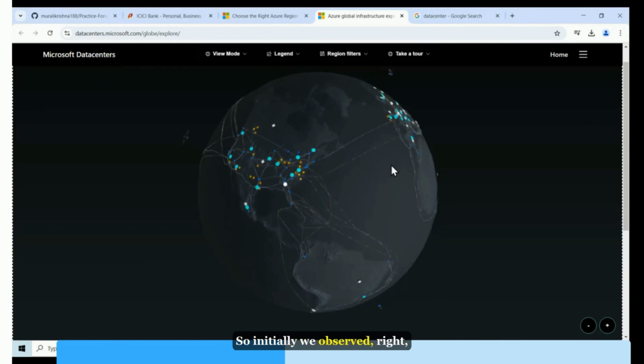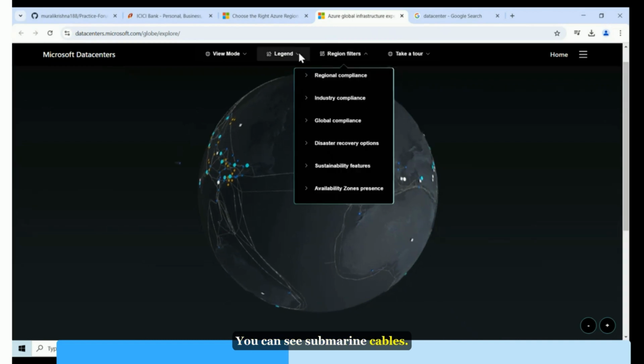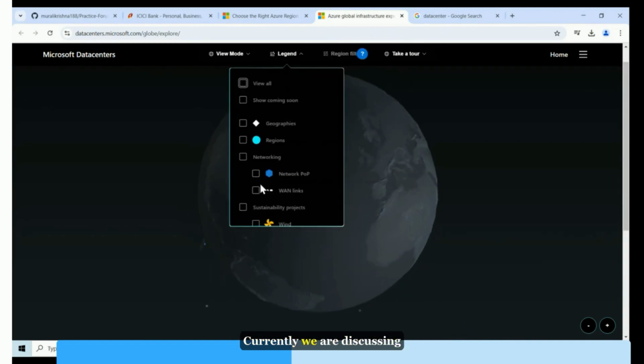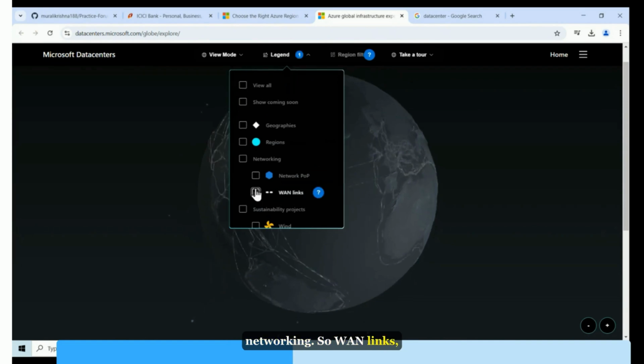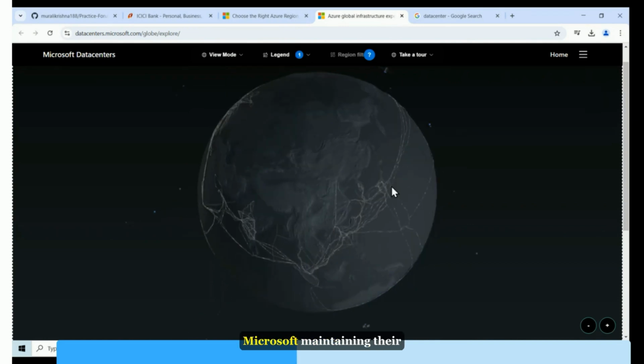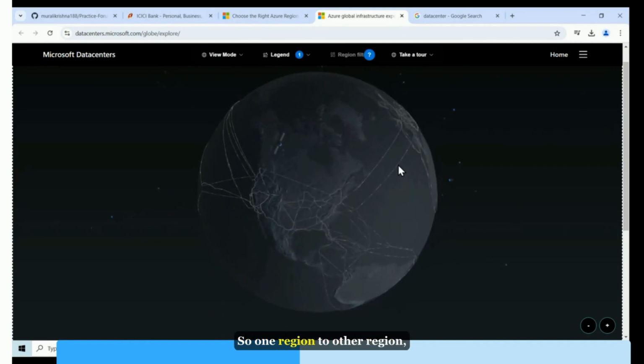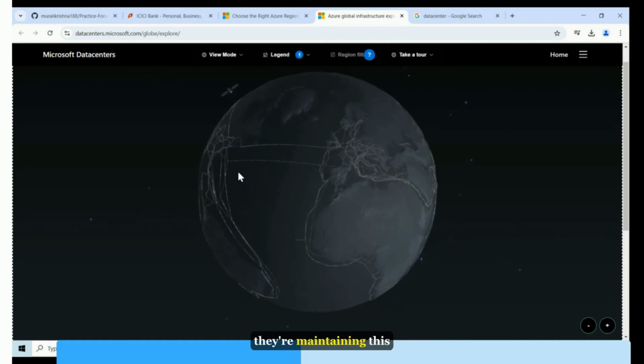So initially we observed cables, we are saying. You see, these are all cables you can see, right? Submarine cables. So coming to the networking, currently we are discussing networking. So WAN links. Just see here, WAN links across the globe, wide area network. Microsoft is maintaining their own network, right? So they're maintaining their own network. So from one region to another region, they're maintaining these networks.